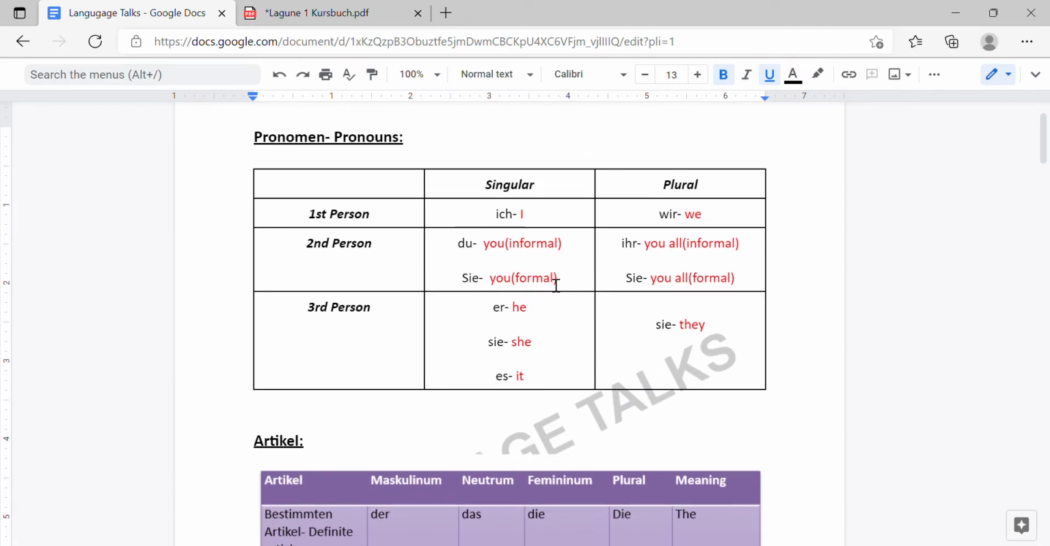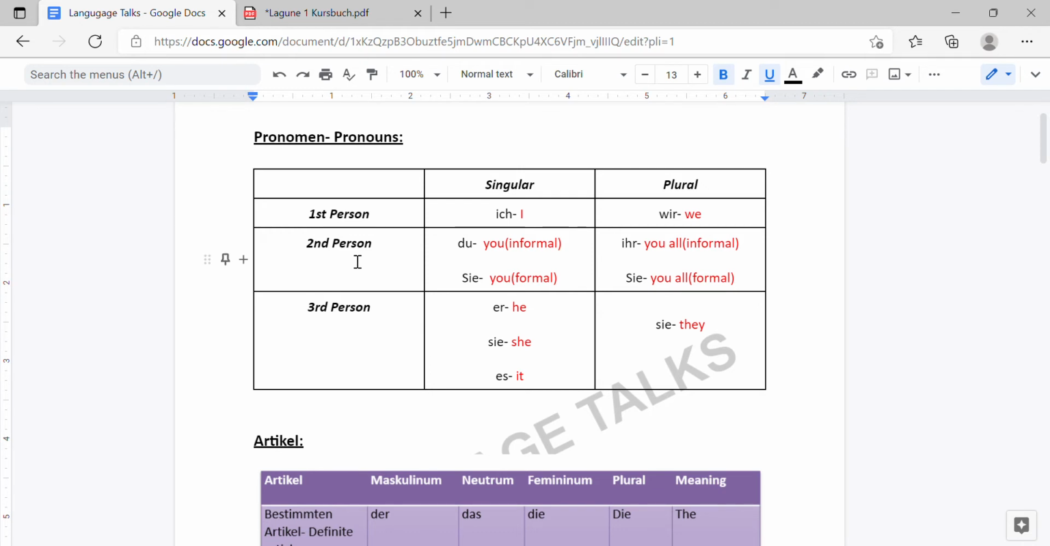Okay. The first topic that we will be seeing today is the pronouns in German. As you can see, in English we have first person, second person and third person. The same in German we will have. So first person singular, that is I, in German is ich. Ich means I. Whereas plural it is we, no? In German it is wir.